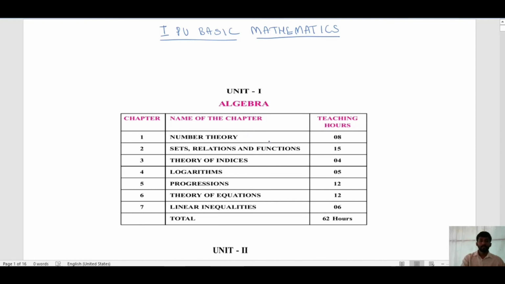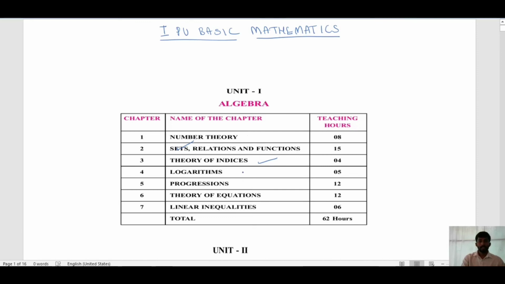Second one is sets, relations and functions. Those who studied in state board, you already studied the set chapter. Relations and functions may be new to you. Then theory of indices. In this chapter you are studying basics, how to multiply numbers when the same base is given, or how to divide two numbers when the same base is given.